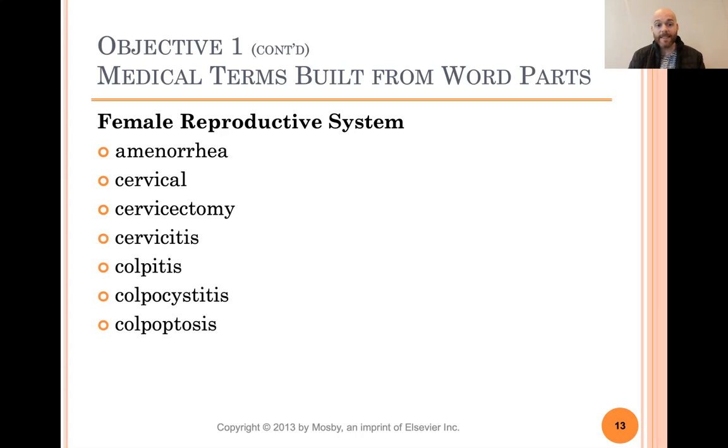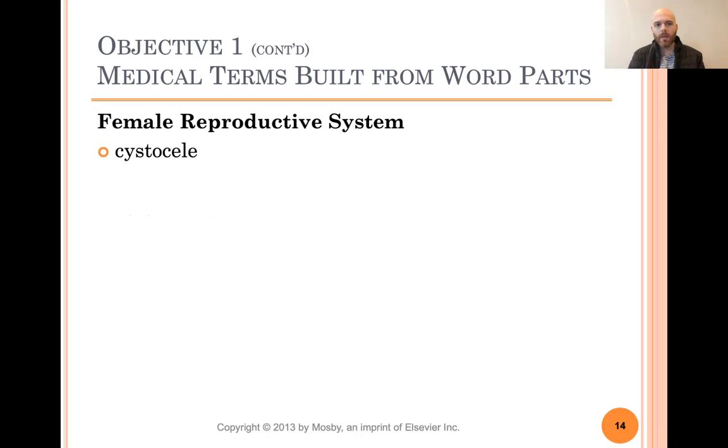This means sagging or drooping or protrusion of the vagina. Sorry about that. Colposcope. This is a camera used to look inside the vagina. Colposcopy is the act of looking using the scope.